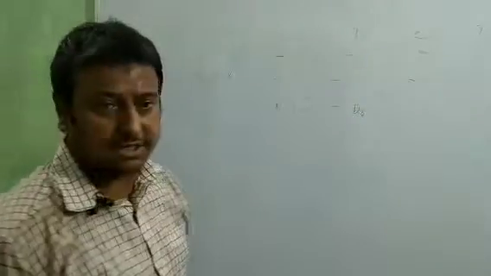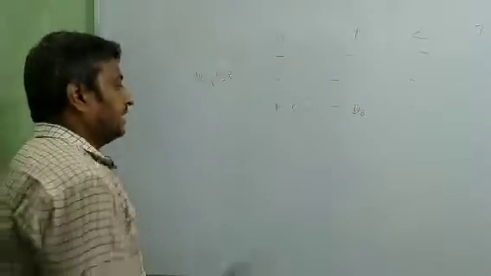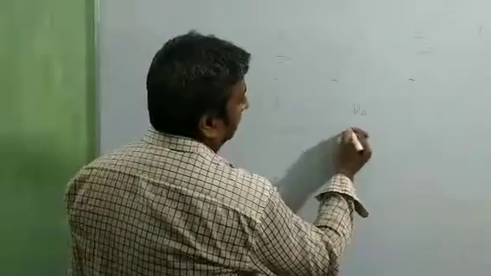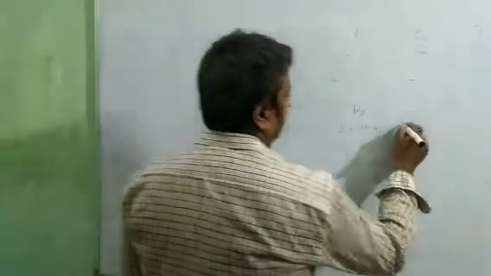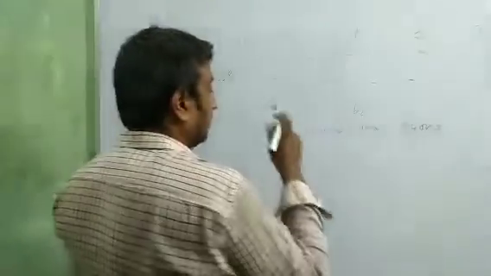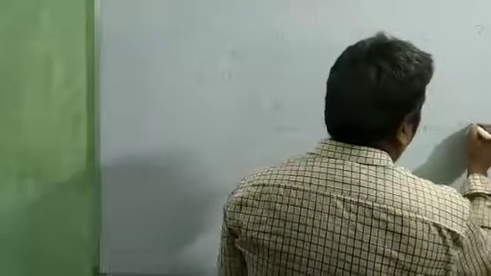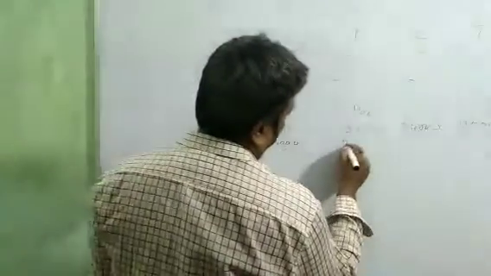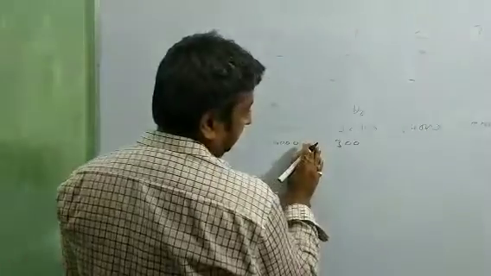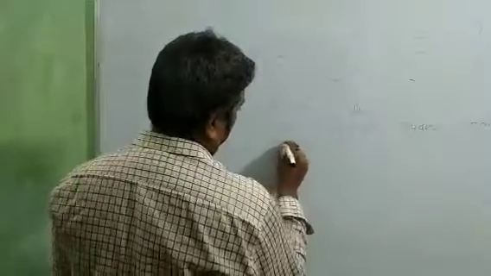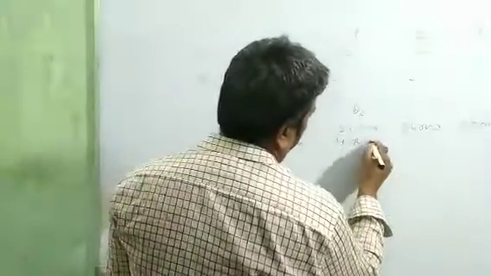Like the first question, we calculated 64,000, 32,000 and 24,000. Total amount is 1,20,000. Then divide equally, 30,000 each.